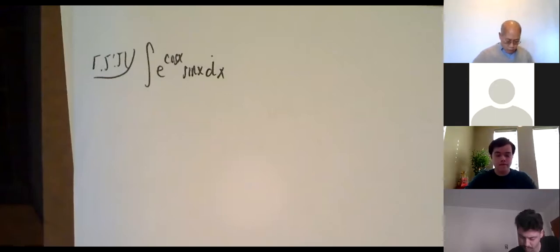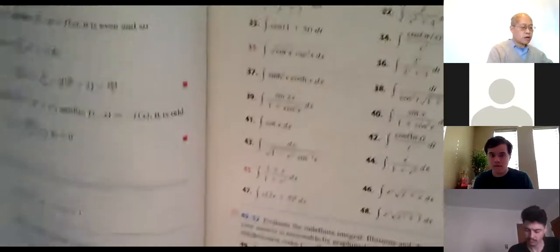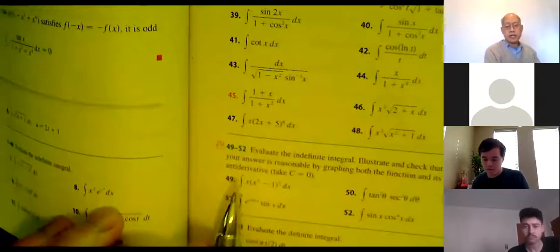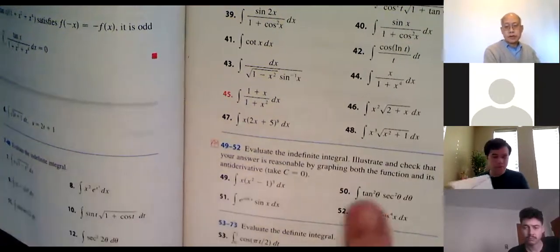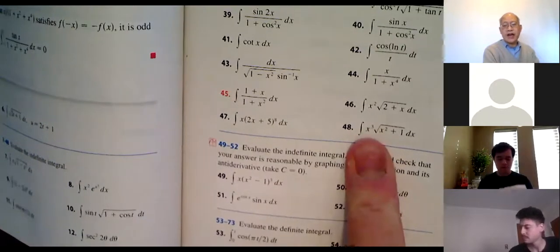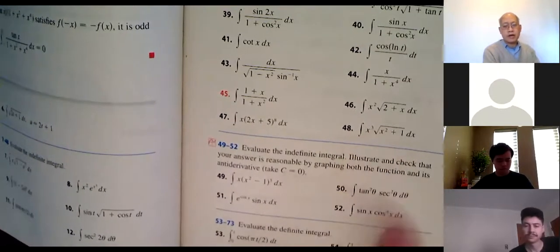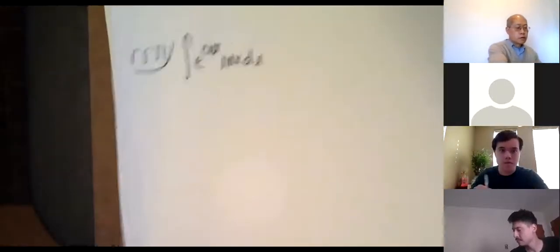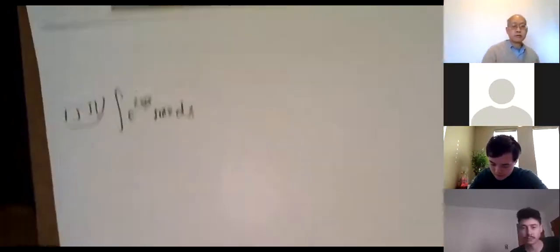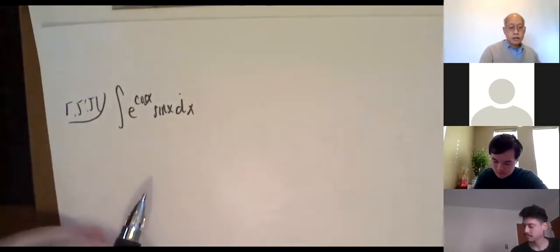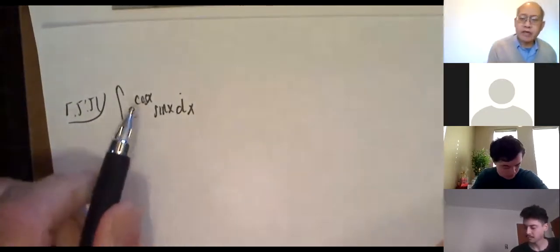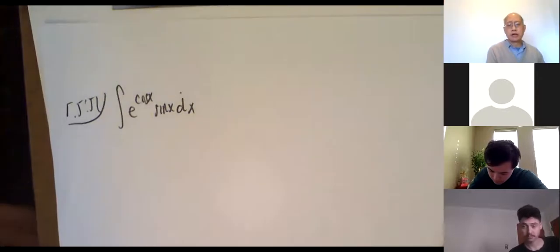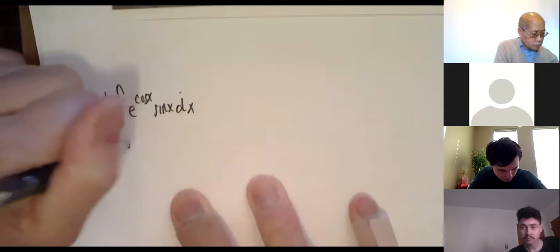All right, and as I mentioned all throughout the class, anytime there's a graphing calculator icon, ignore it. So just integrate. Evaluate the indefinite integral, and never mind about all the other stuff. Do we see a function and its derivative? The derivative of sine is cosine, but I don't really have cosine. I have e to the cosine. So I should let u be cosine instead. So u equals cosine x.